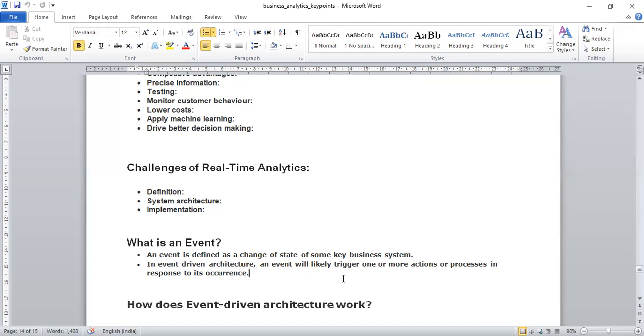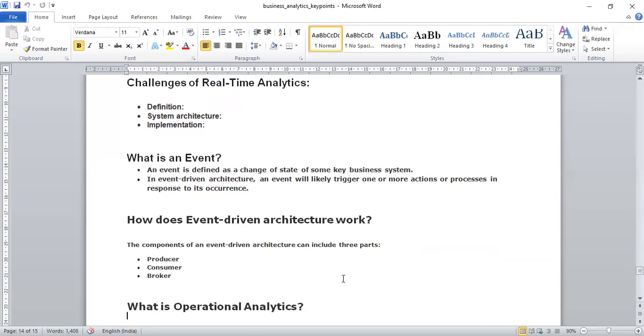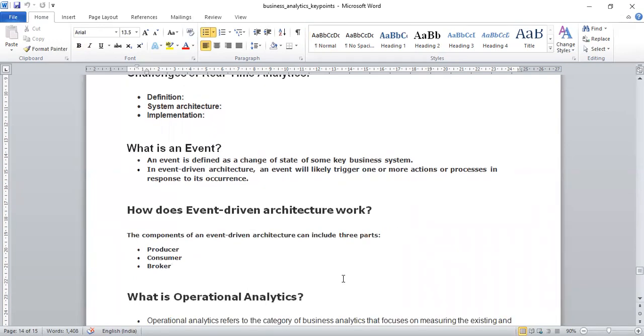Now we come to event-driven architecture. Before letting you know what event-driven architecture is and how it works, just go through this: what is an event? I'm giving you 2 minutes, just go through it.